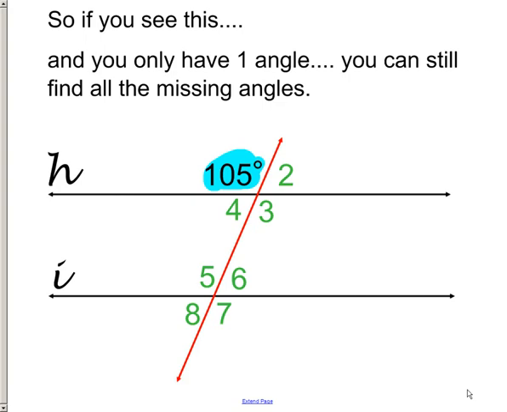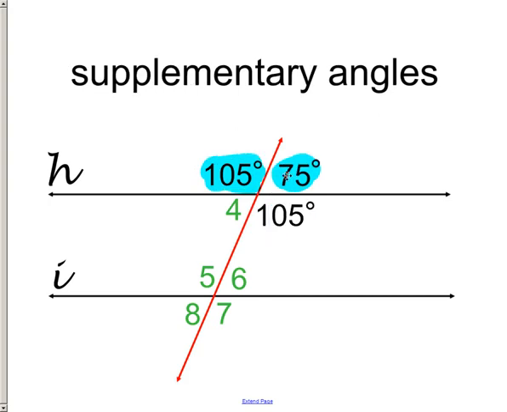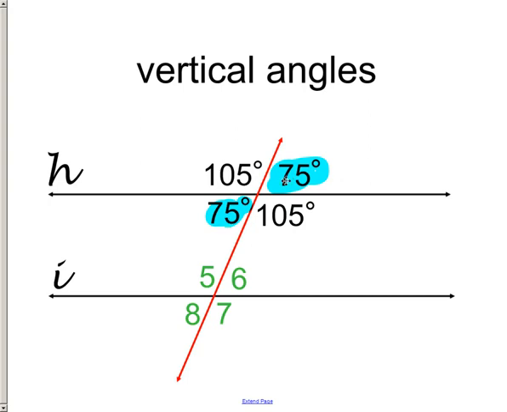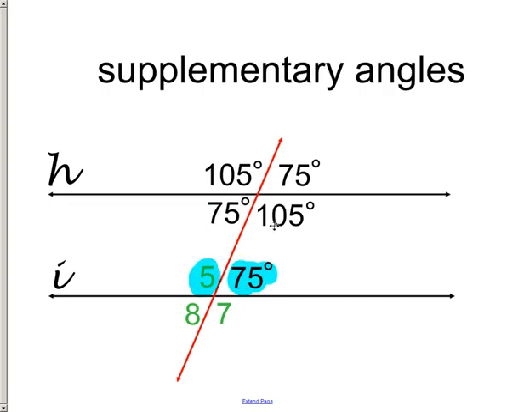So here we go. I can use the vertical angle property to know that this one's 105 degrees. I can know that this is a 75-degree angle because of the supplementary angle property. I can then know the angle 4 is 75 degrees because of the vertical angles. However, it's the corresponding angles that come in very handy. I can say alternate interior angles also. See how it's alternate interiors? If this is 75 degrees, this would also be 75 degrees. And then I could use supplementary angles here if I wanted to, or I could use alternate interior angles, or I could use